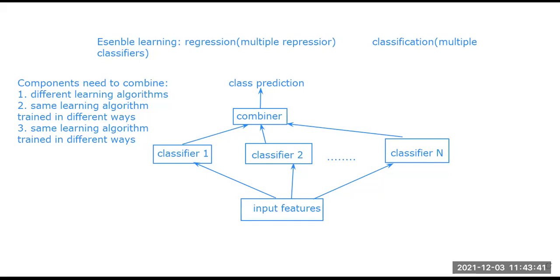Now, the scheme for combining: we have three scenarios. Different learning algorithms can be combined, the same learning algorithm trained in different ways can be combined, and the same learning algorithm trained in the same way can be combined. These are the combinations of multiple learners.